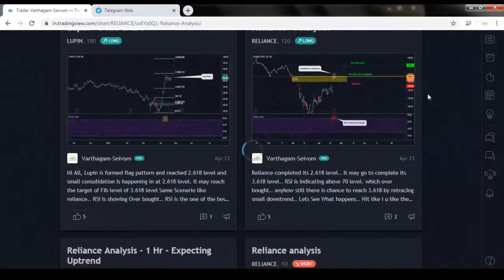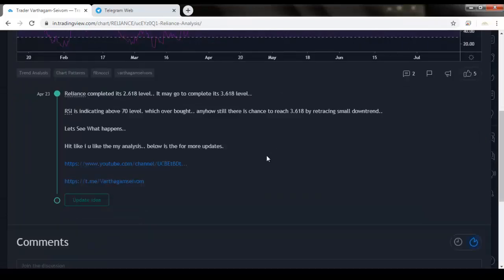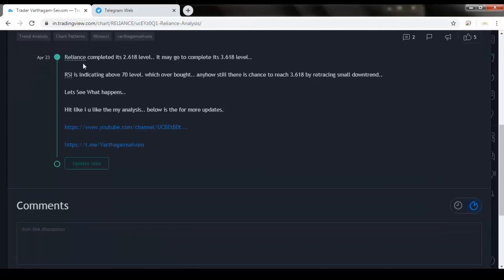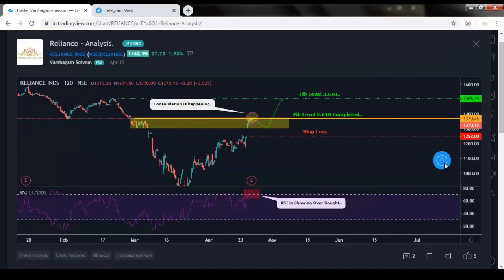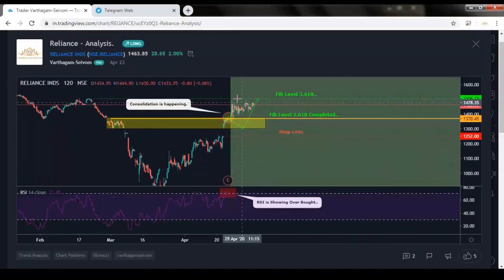Next, the same Reliance I have analyzed. Once it completed the 2.618 level, I posted here that Reliance completed its 2.618 level and it may go on to complete the 3.618 level. See what happened finally. Perfectly it hit the 3.618 level. This is how Fibonacci works.